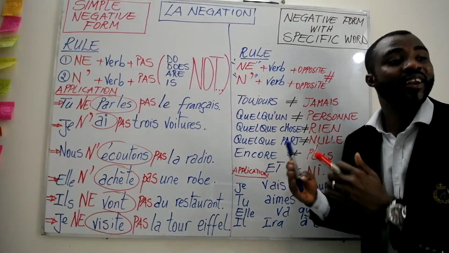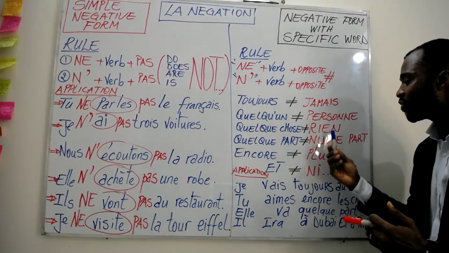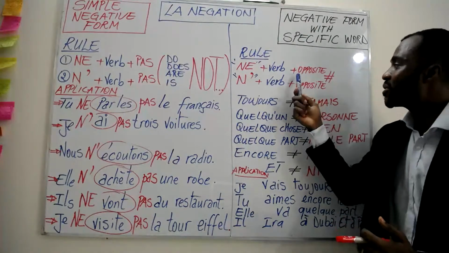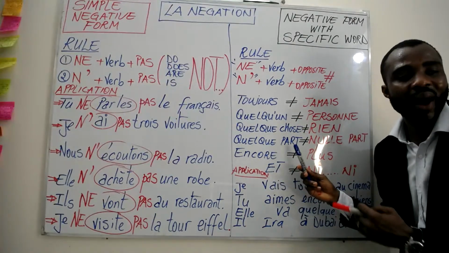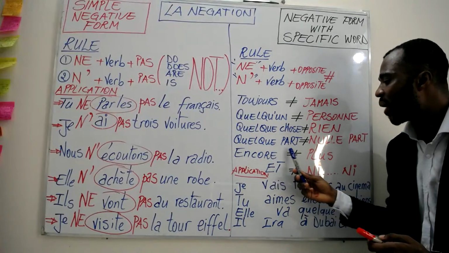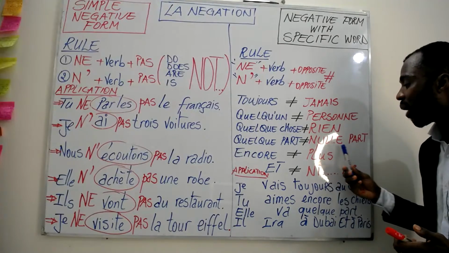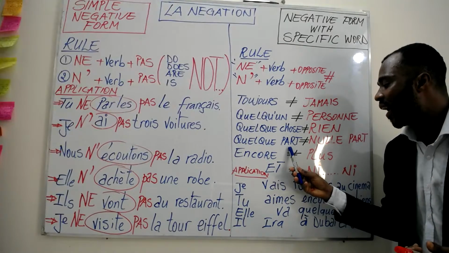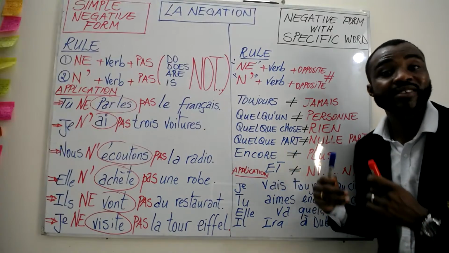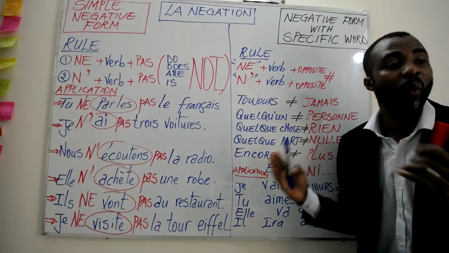So when I see quelque chose, I have to use the opposite when I'm using the negative form. Perfect. Next, quelque part. Quelque part means somewhere. The negative form is nulle part, which means nowhere.